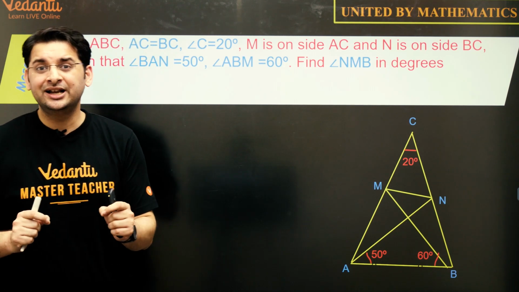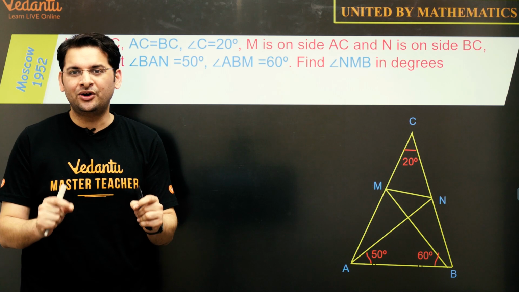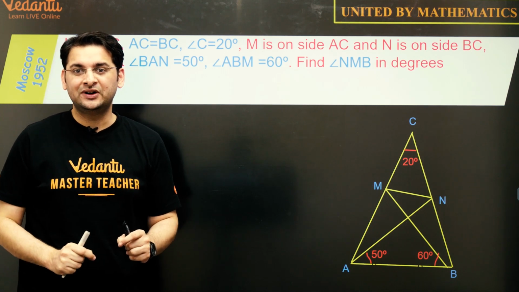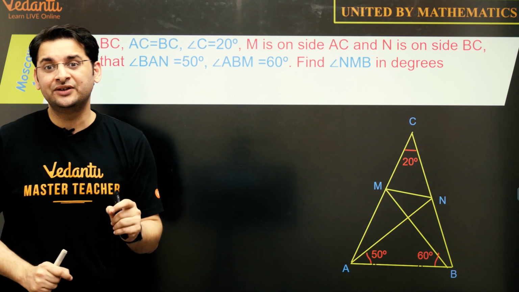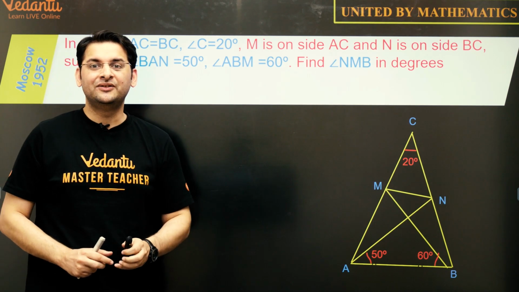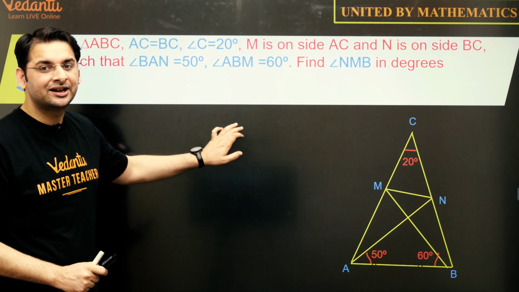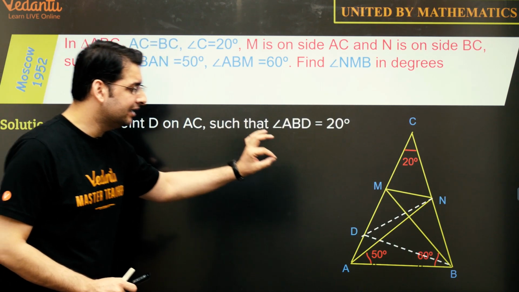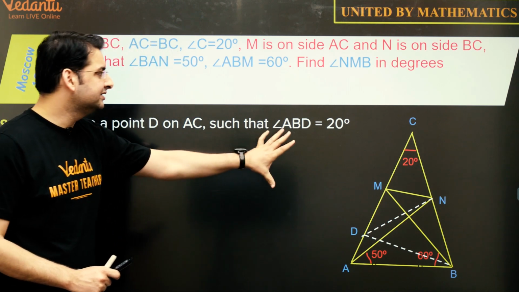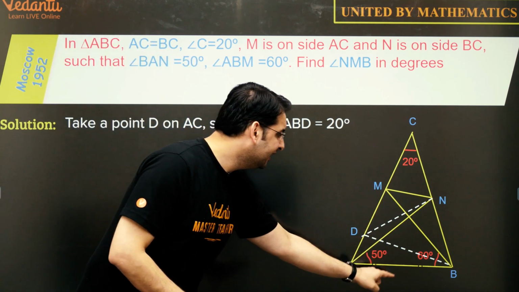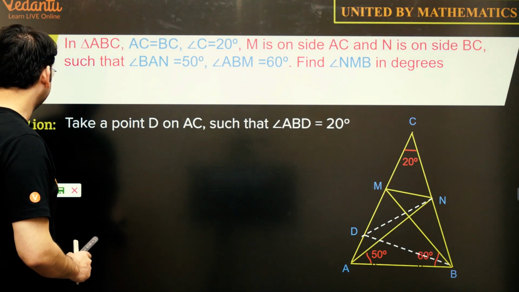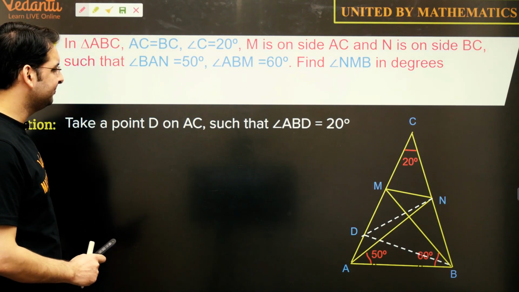Now, this is a classic question of angle chasing and we have a very elegant solution to this one, a very elegant construction using which this question becomes very easy. So let us look at the elegant construction first of all. The construction is we need to locate a point D on side AC such that angle ABD is 20 degrees. So let us see how this construction helps us.